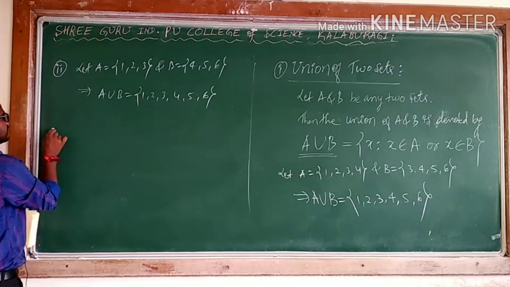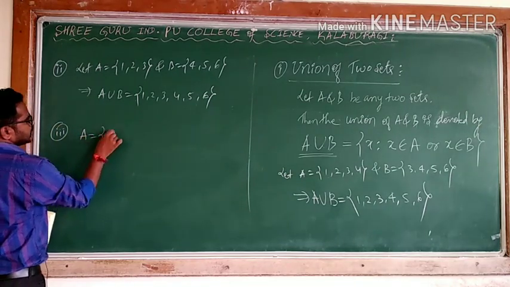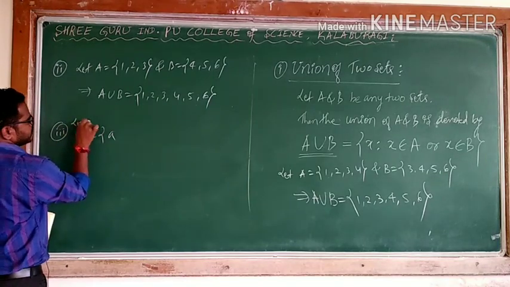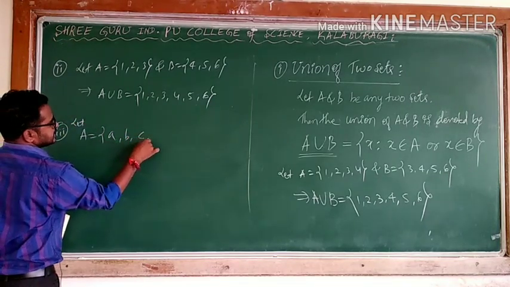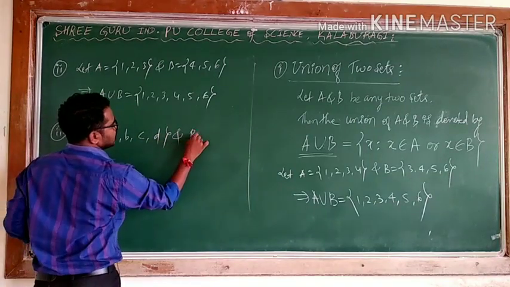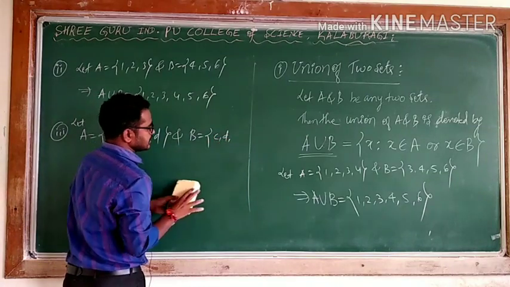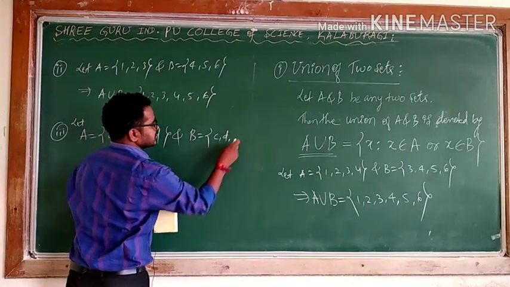For example, I will take another one simply. Let A = {a, b, c, d} and B = {c, d, e}.